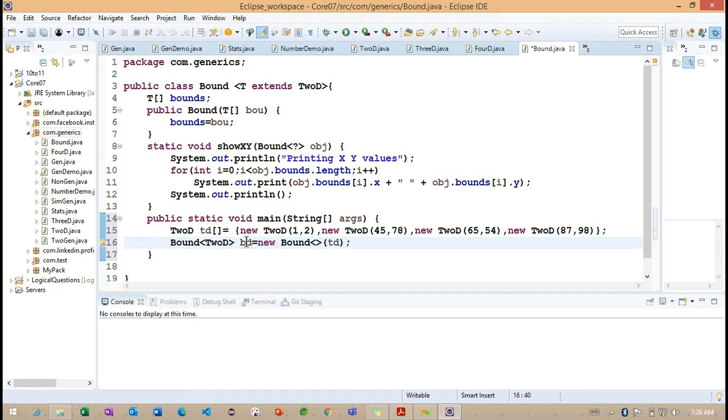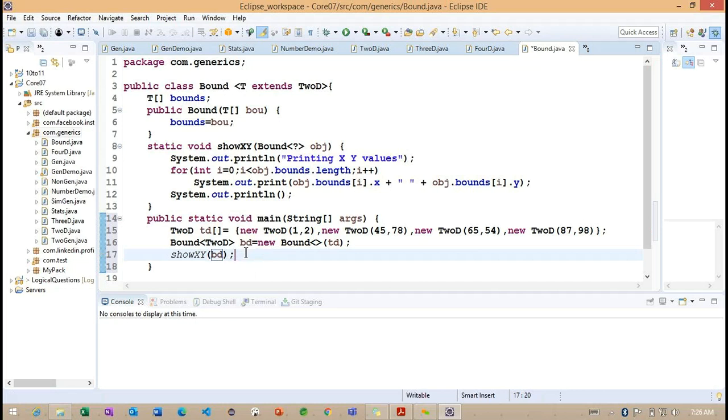And after this, now what we can do, I want to call the XYZ method, I want to call BD.